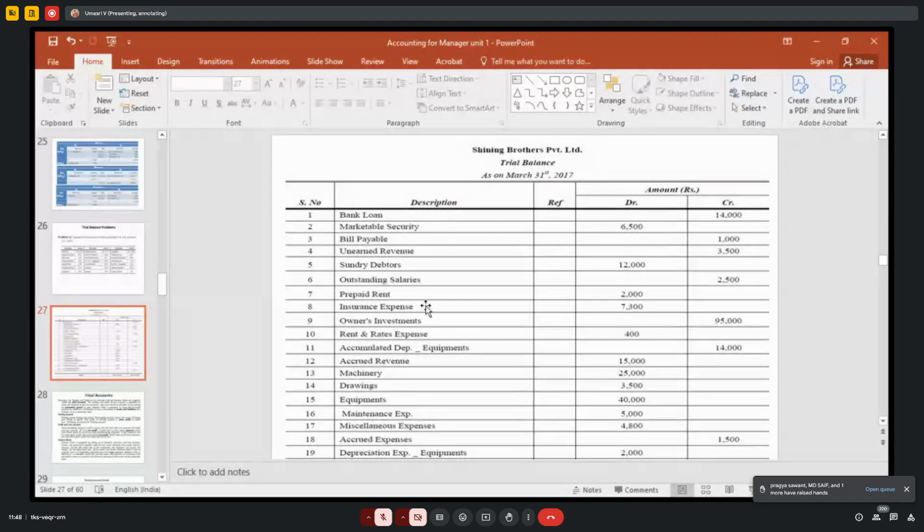So outstanding revenue, what is it, a liability or asset? Liability. Accrued income is treated as an asset. Accrued but not received is treated as asset income. When you have received but not accrued, that means liability. Suppose you have received commission in advance, if you have not completed that work, you have to repay. That is liability. So unearned income or outstanding income is treated as liability. You have to write the credit balance, right?